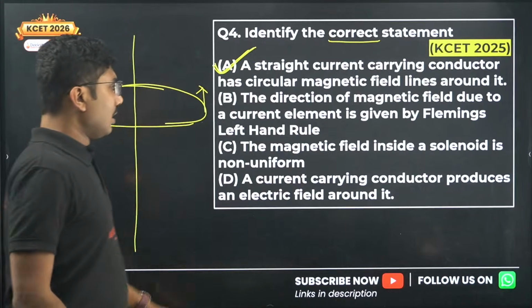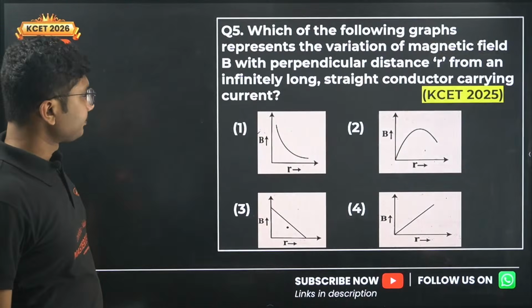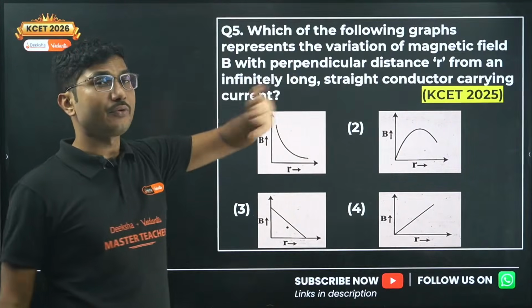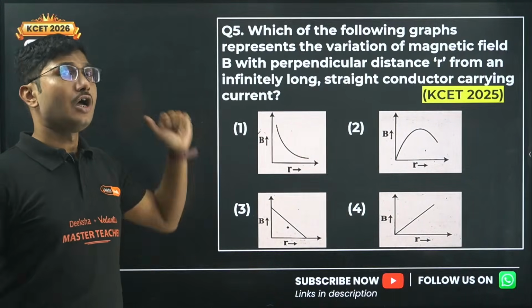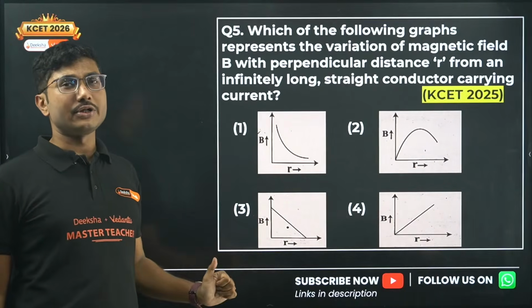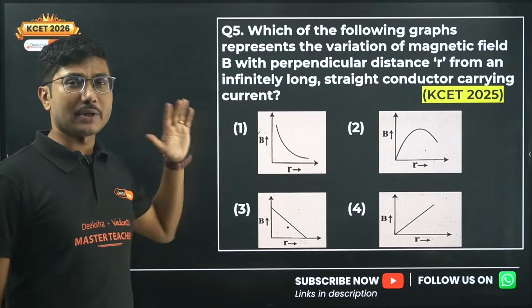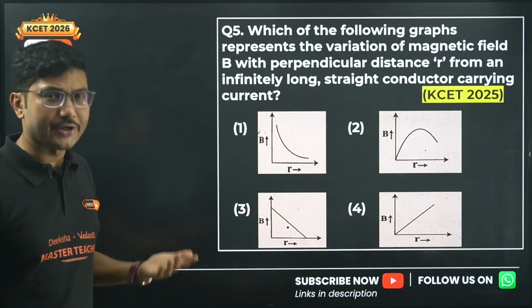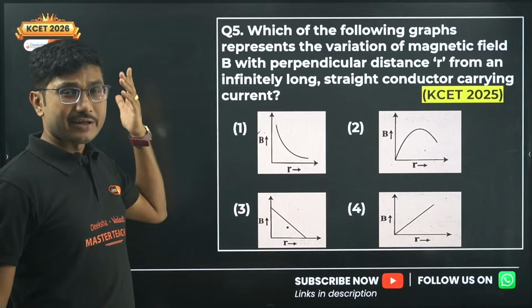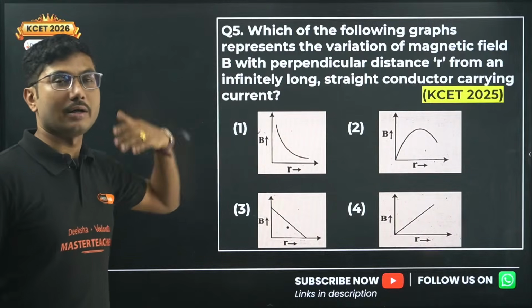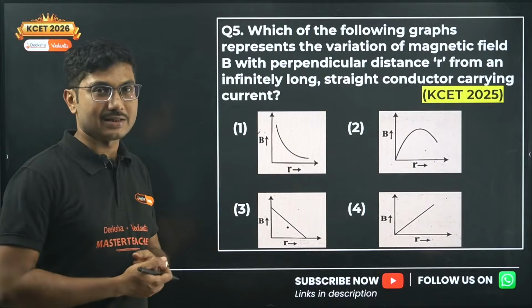Okay. Now next question. This is again from 2025, so you can see that 5 questions came from this chapter. So this is a very important chapter. Do not ignore this chapter. If you study this chapter, on average 4 questions every year will come from it. In 2025, 5 questions came from this chapter. So maybe that trend will be repeated for next year as well.